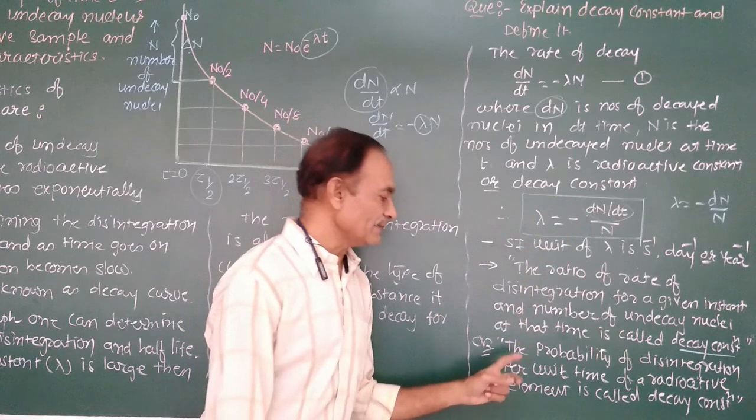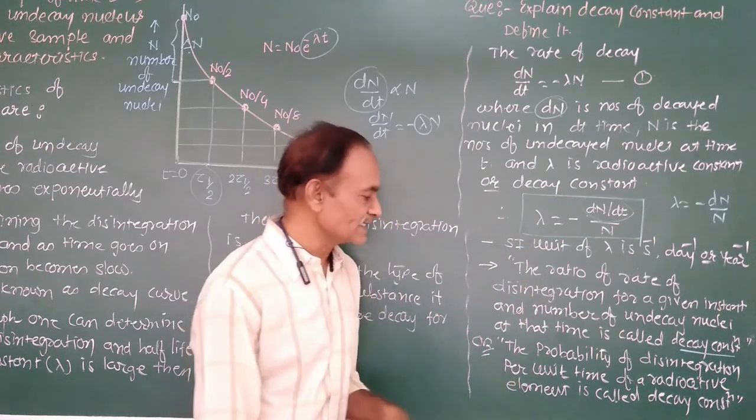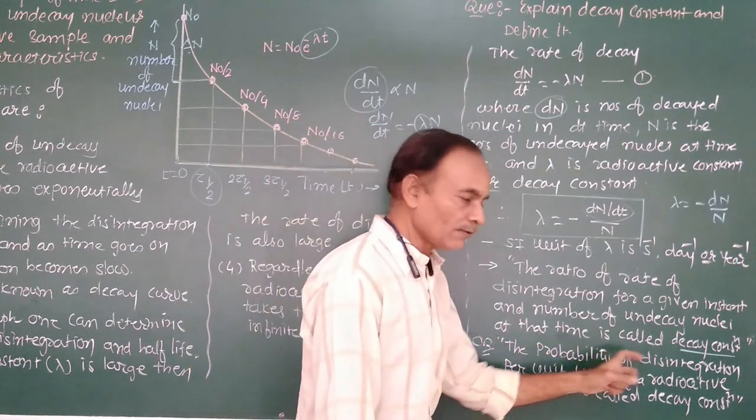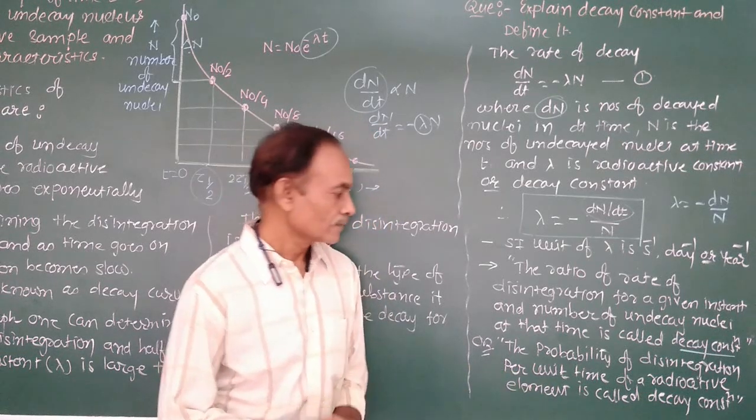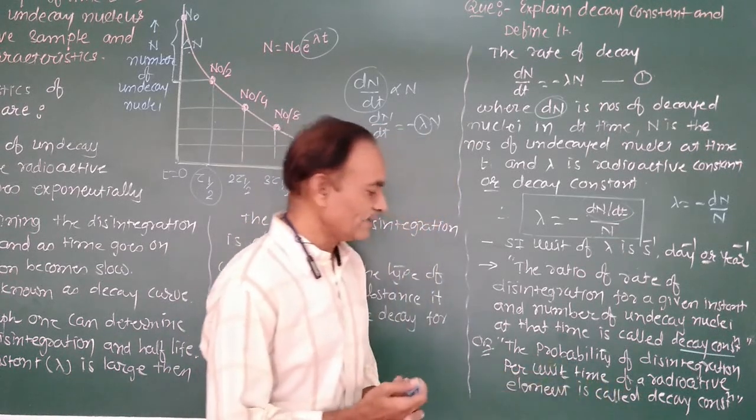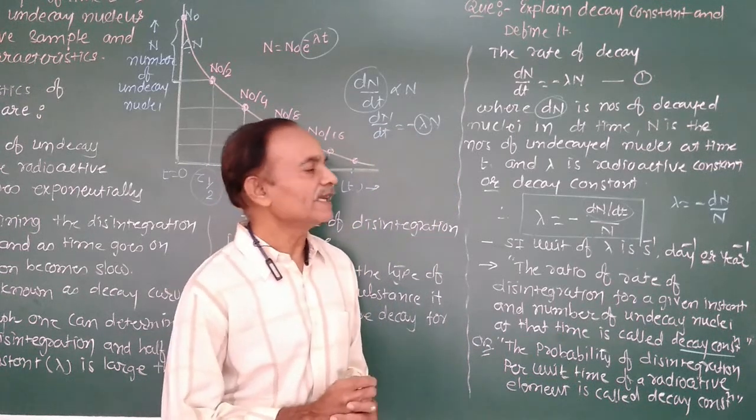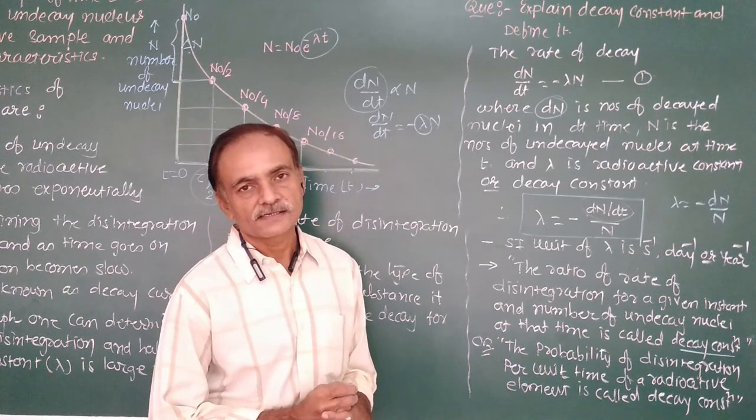Therefore, the mathematical definition of decay constant is the probability of disintegration per unit time of a radioactive element. Clear?